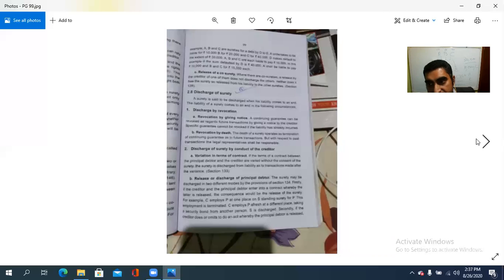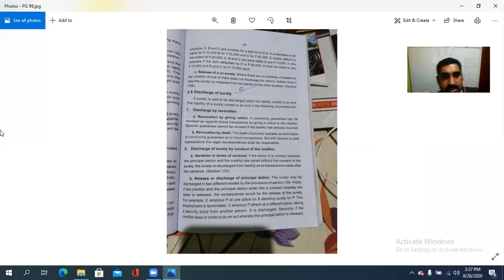The next is releasing of the co-surety. Releasing means removing them, discharge from the duty. So this is the right against co-surety. So three rights are there. The surety's rights are against the principal debtor, against the creditor and against the co-surety.